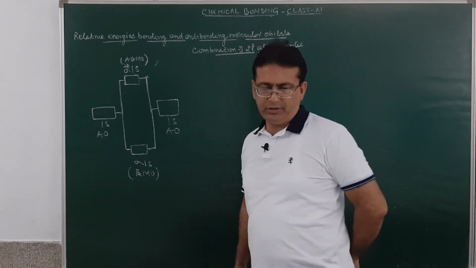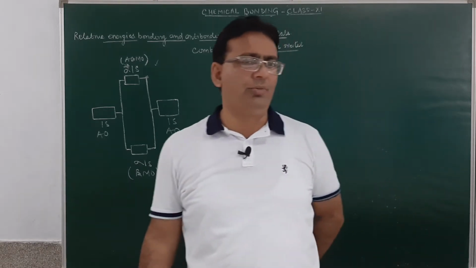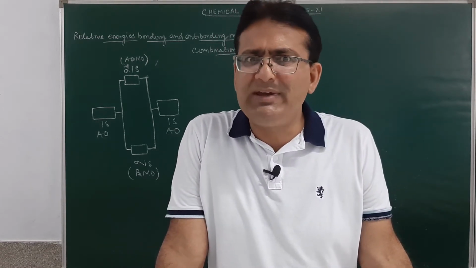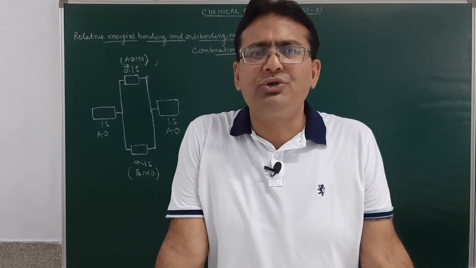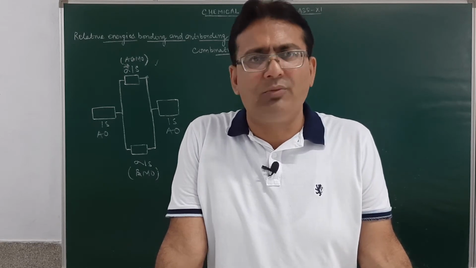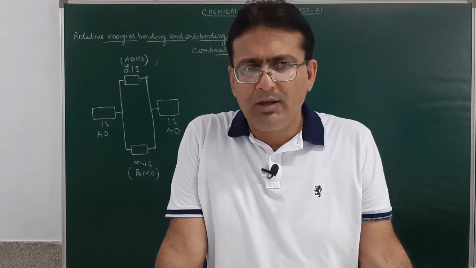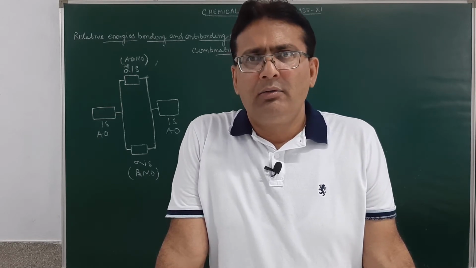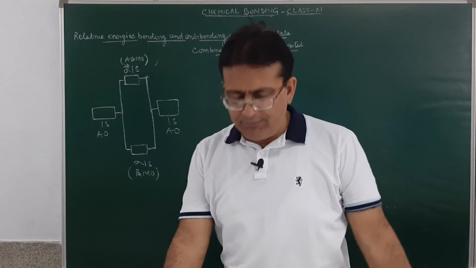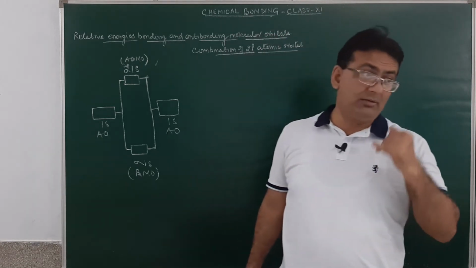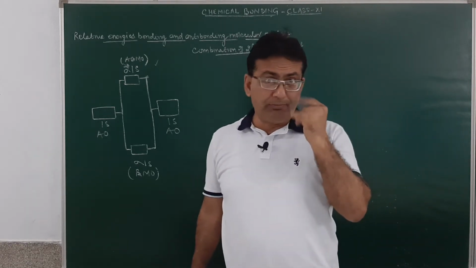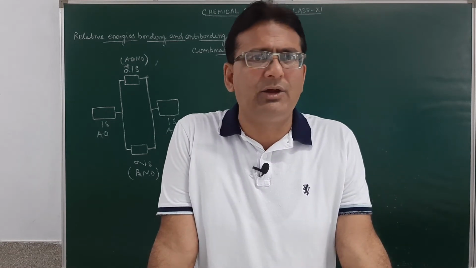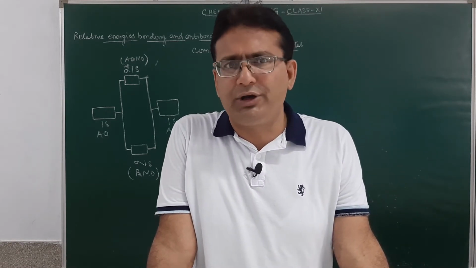2p atomic orbitals are either px, py or pz. When two pz atomic orbitals combine, they may result in the formation of a bonding as well as an anti-bonding molecular orbital. You must remember, students, that by convention in chemistry the pz orbital is considered to be overlapping along the internuclear axis.